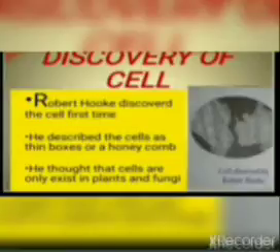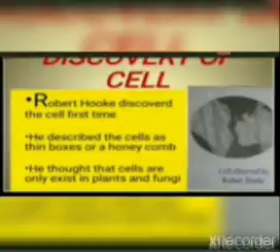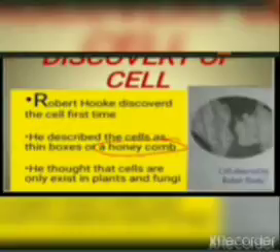Tree bark means the rough skin of a tree. So he took a thin slice from it and he called it cork. When he observed the cork under a microscope, he saw a honeycomb.